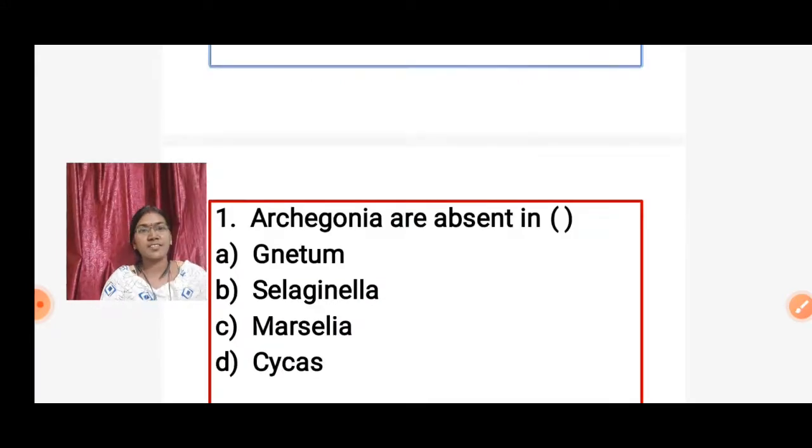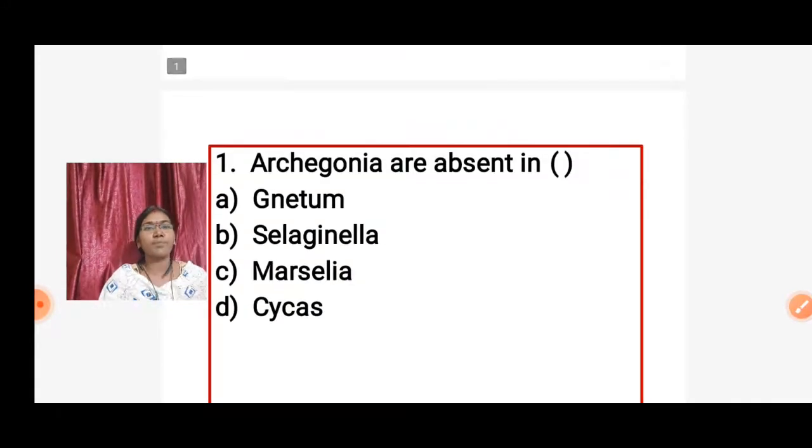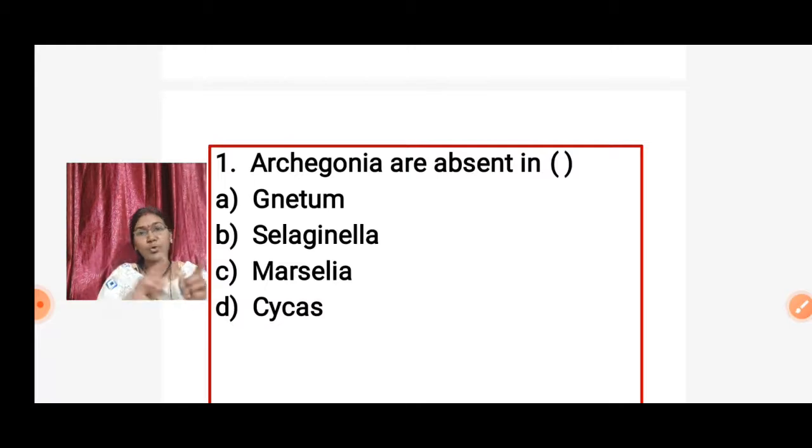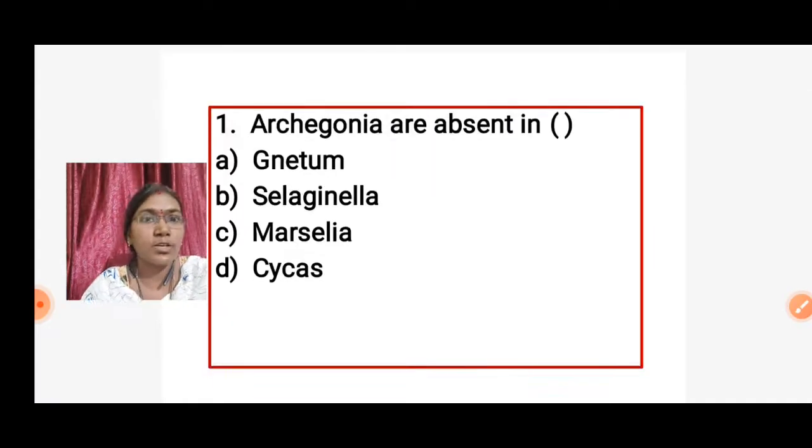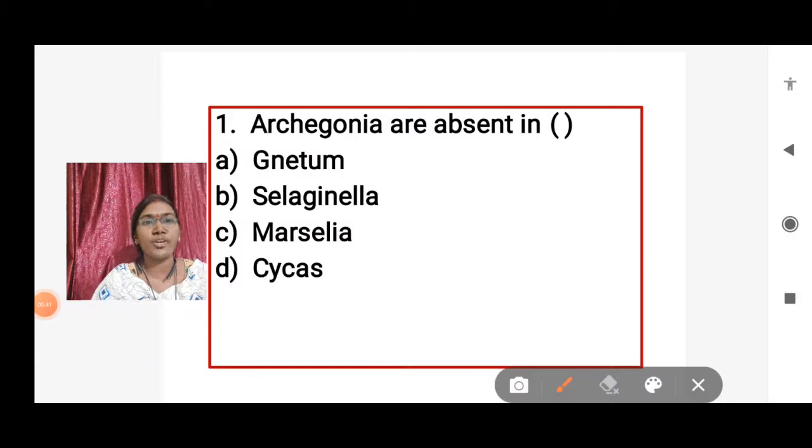First question is, Archegonia are absent in which plants? Commonly in reproduction, Archegonia are present in gymnosperms, they are one in number or two in number. Yes, but in the following plants, Archegonia are absent. What are the plants? Okay, option A, Gnetum. Option B, Selaginella. Option C, Marsilea. Option D, Cycas.